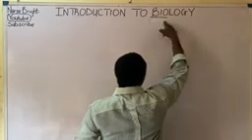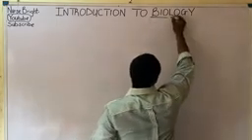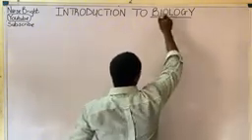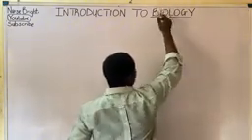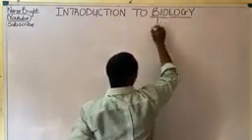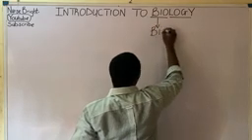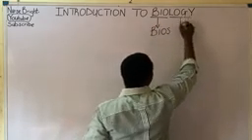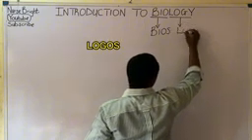The first part of it is called bio, whereby the other part is called logy. So, for bio, it is the first Greek word, which is written as bios, whereby for logy it is written as logos.